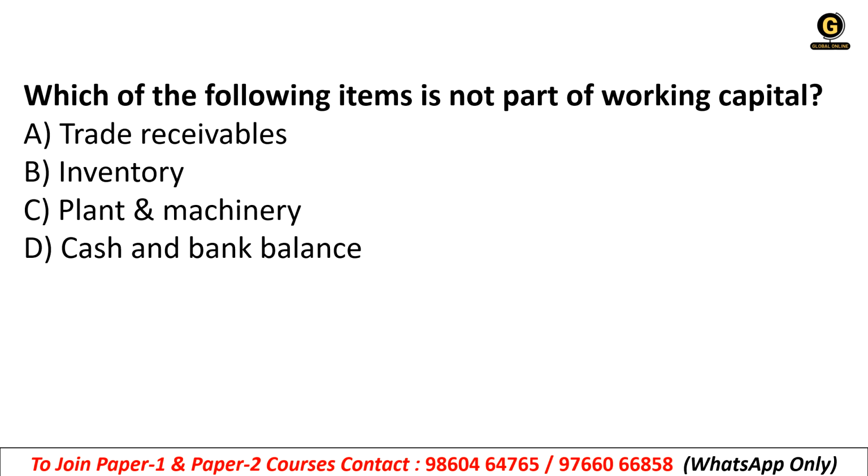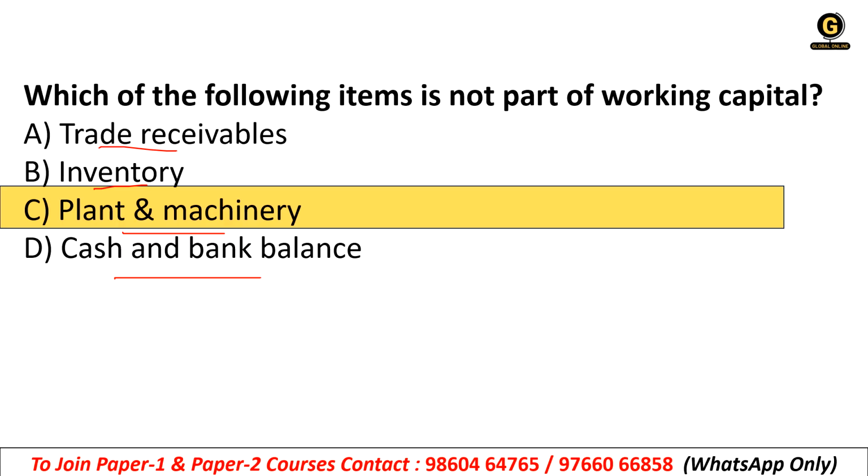Which of the following items is not part of working capital? Trade receivables, inventory, plant and machinery, or cash and bank balance? What is it? It is plant and machinery. Okay. It is not working capital. It does not come under current assets or current liabilities. Correct. So that is why it is not considered as working capital. Trade receivables, inventory, cash and bank balance are current assets, right?